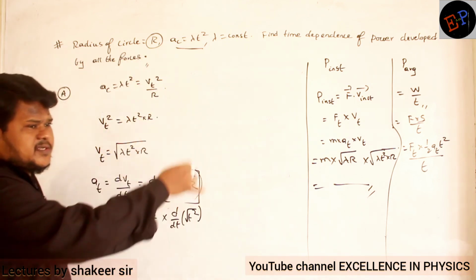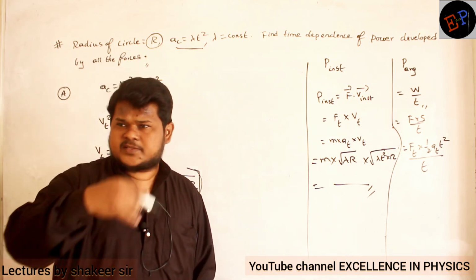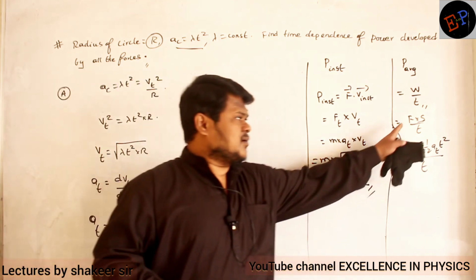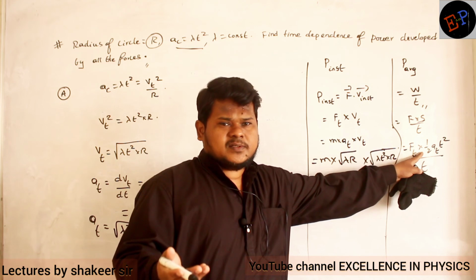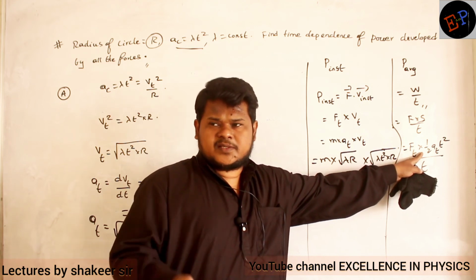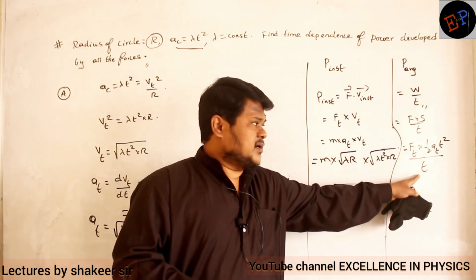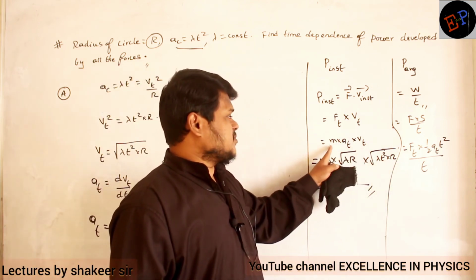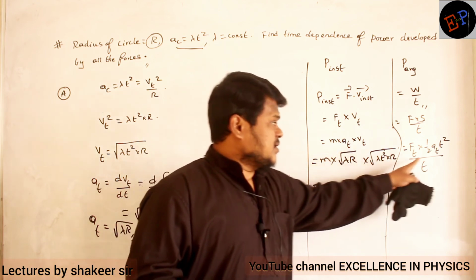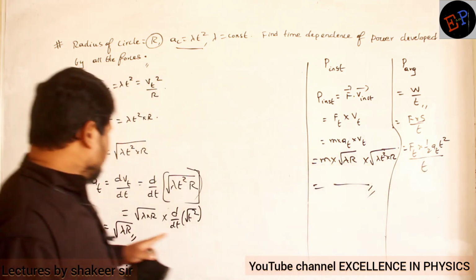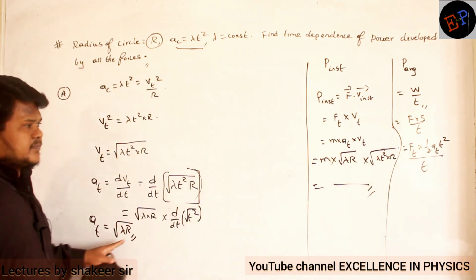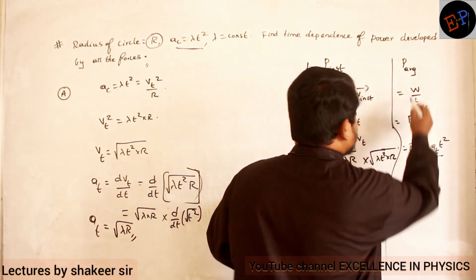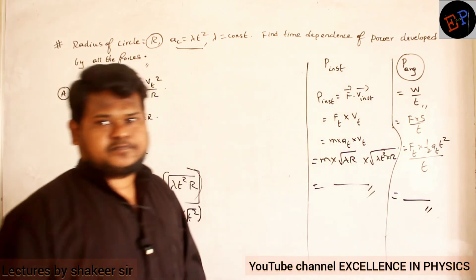Because the tangential speed is increasing, no? It means it is accelerated motion. So in accelerated motion, how can I calculate displacement? S is equal to ut plus half A t squared. Initial velocity is 0, so half A t squared, divided by time. That's it. What is the equation for the tangential force? Mass into tangential acceleration. And the A value we have already calculated: root lambda into r, t squared divided by t. So do this calculation also, then you will get the equation for average power.